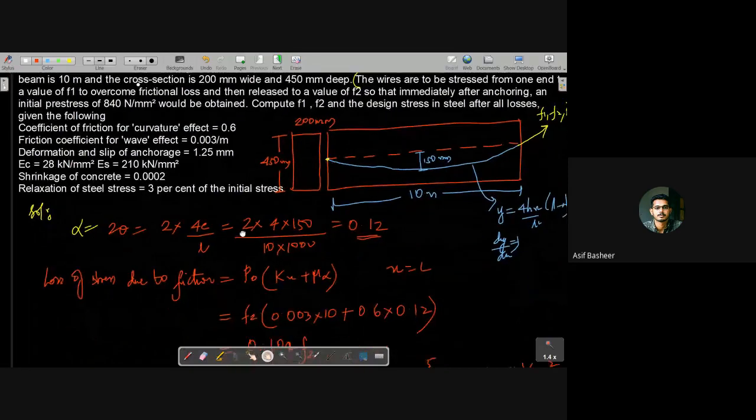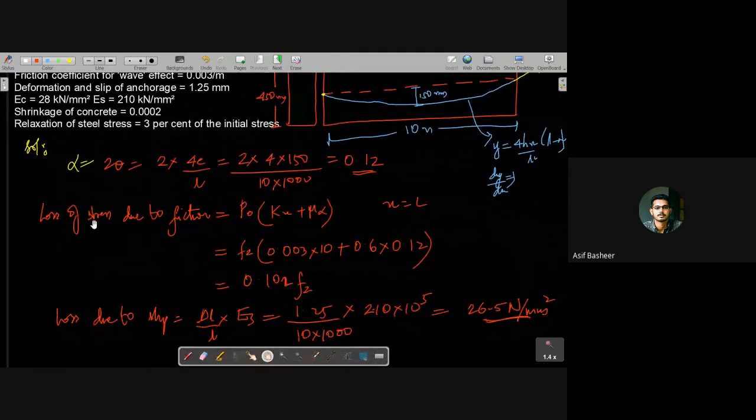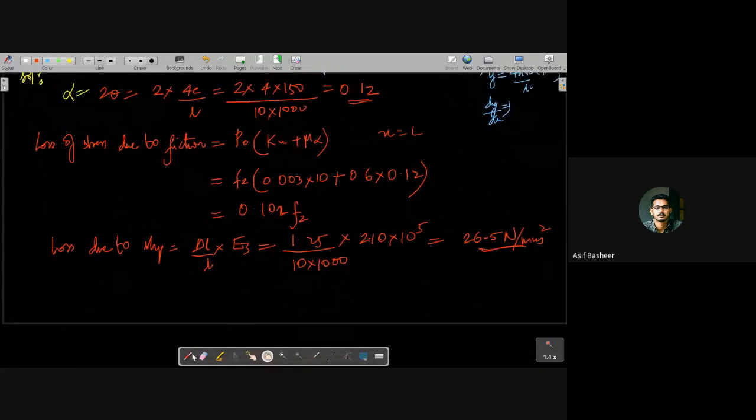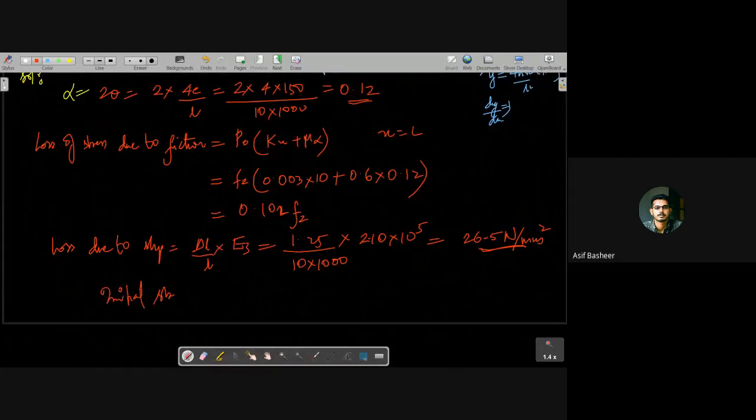Now can you tell what is the initial stress at the time of anchoring due to friction? At the time of friction, what is the initial stress? The initial stress at the time of jacking, sorry.